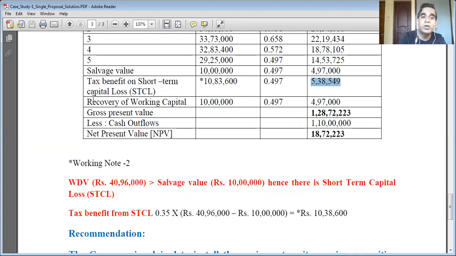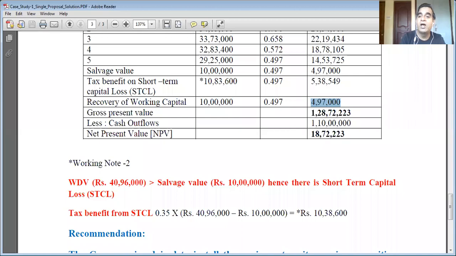Then many students make this mistake. Do not forget about working capital, how it is treated. On account of the new investment, additional working capital of 10 lakh rupees was required, which became part of the initial cash outlay, which has to be recovered in the 5th year or terminal year of the project. So 10 lakh rupees, as you can recall, will be recovered in the 5th year. But its present value is 4,97,000 rupees.